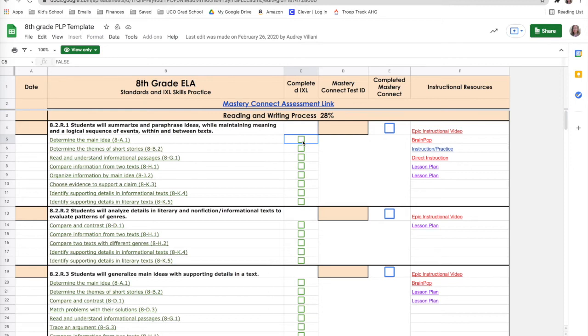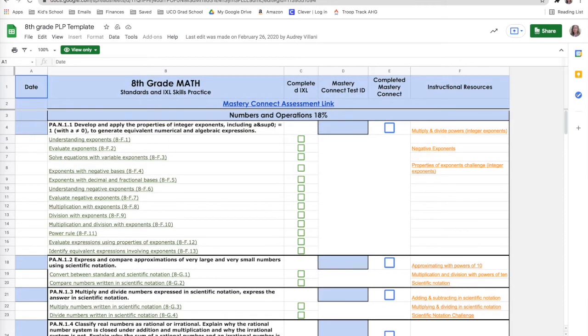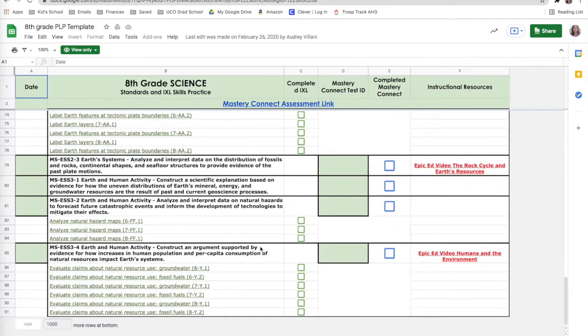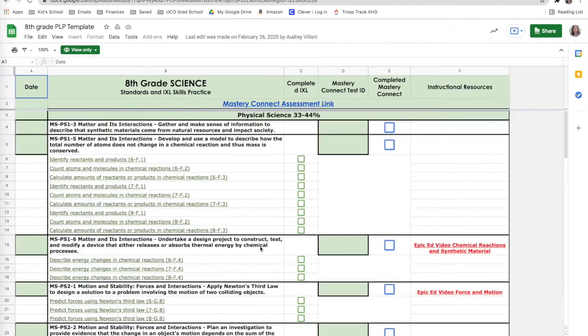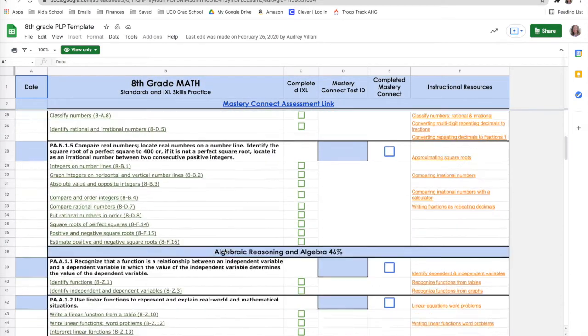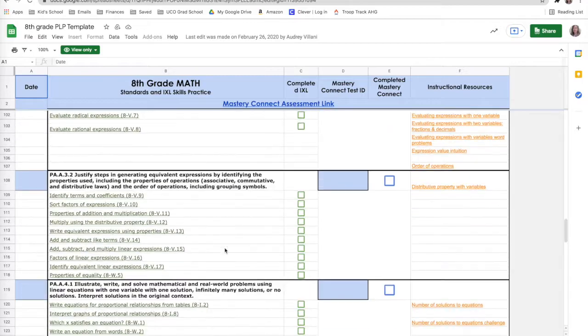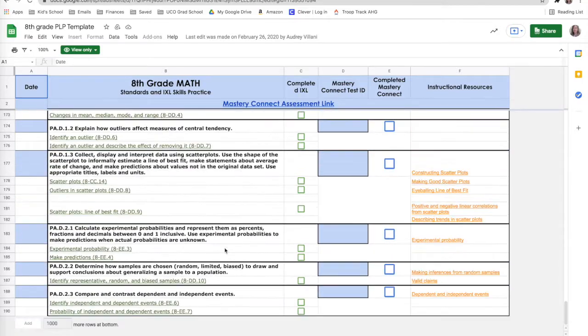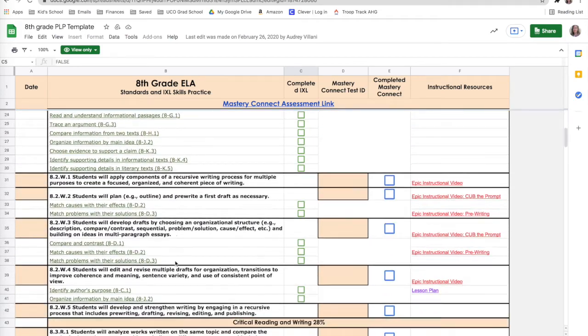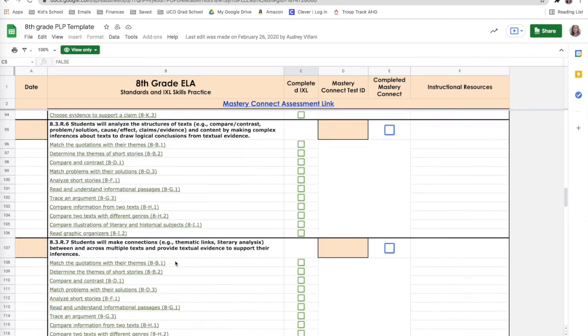This is a really important document. We have it for ELA, math, and then of course 8th grade, since we also have a science test in 8th grade. 8th grade also has science. Now, are we going to check all of these boxes? Probably not. I'm not going to lie. This is a lot of boxes to check, you know? So we probably won't hit all of them, but do we want to hit the most of them? Yeah, we want to kind of strive to hit a lot of them.